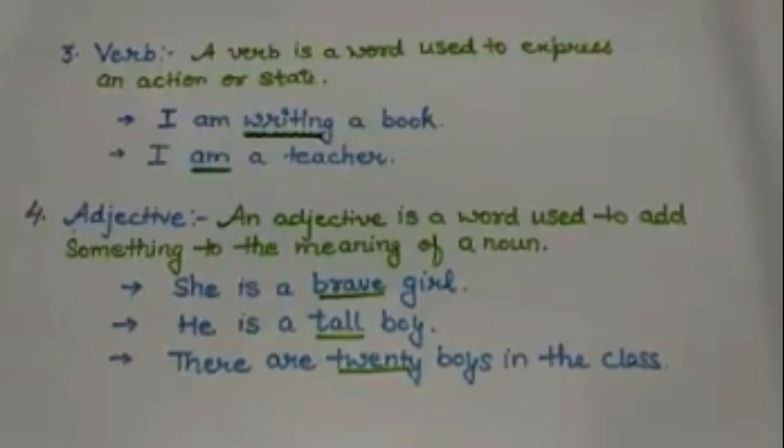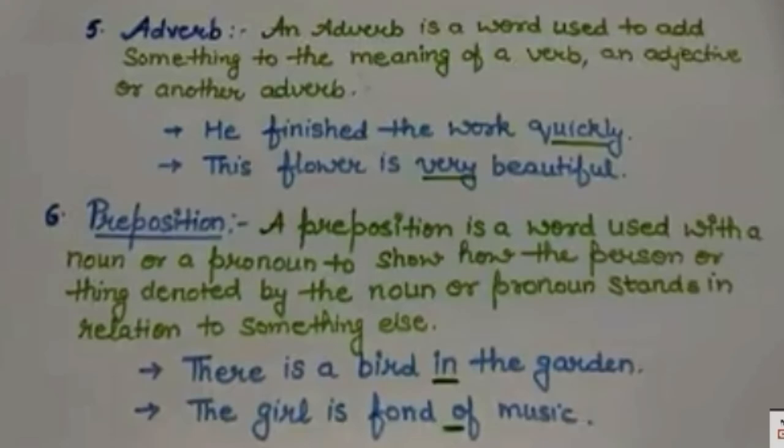Next is he is a tall boy. Tall is representing something about a noun. And last example is there are 20 boys in the class. How many boys in the class? 20. So 20 is nothing but it is showing the quality of the boys. How many are there in the class? So I have underlined 20.